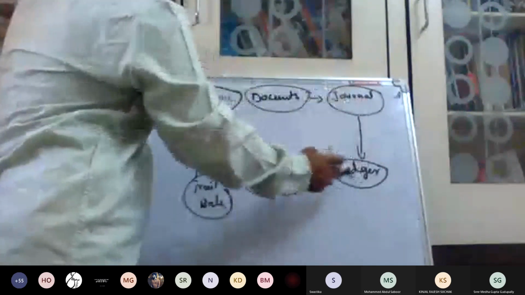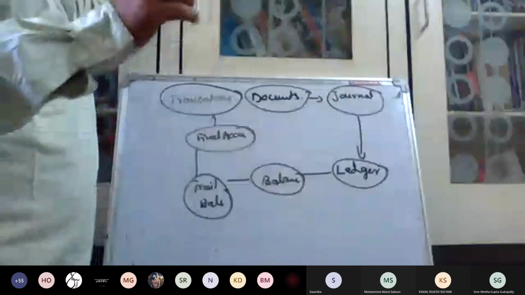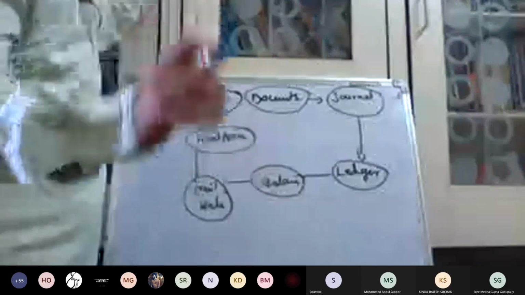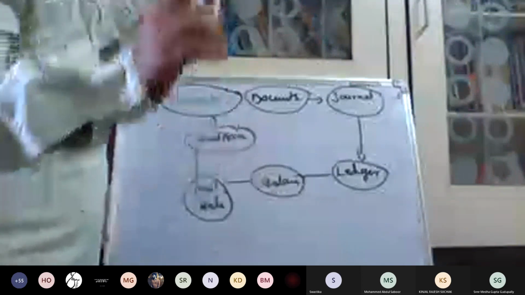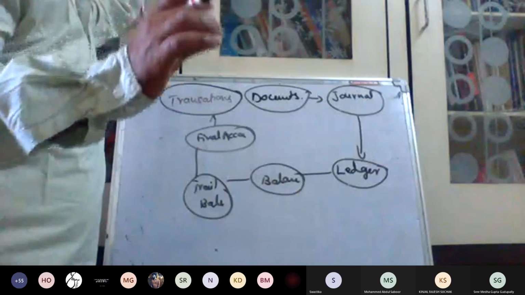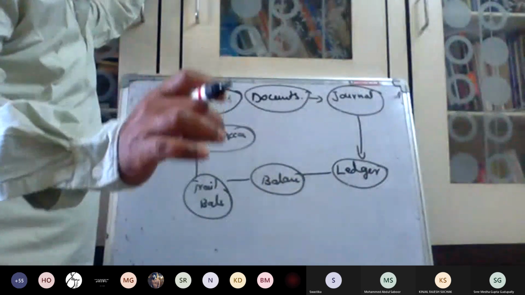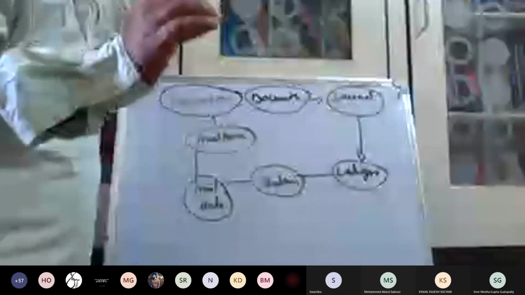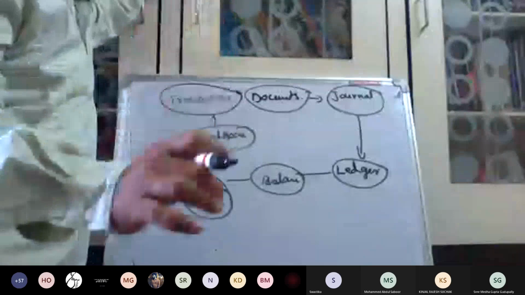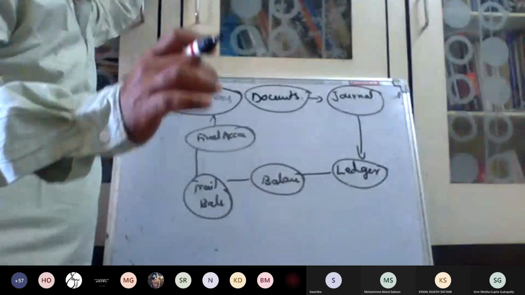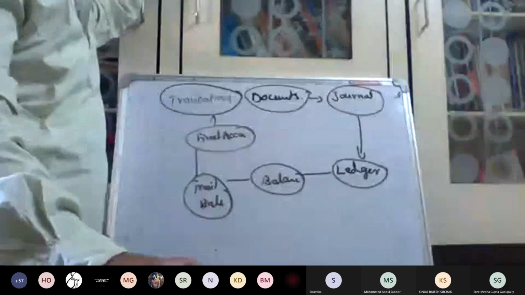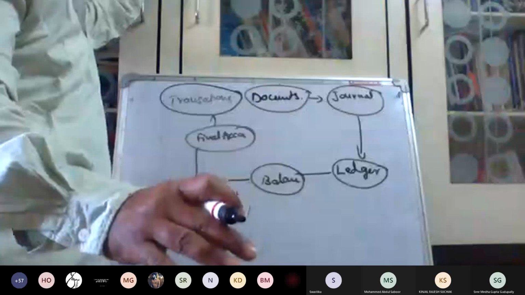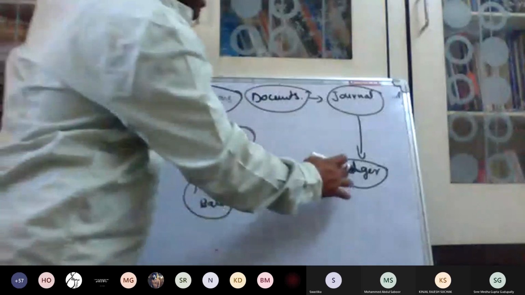Coming to after the journal, the next one is the ledger. It is a summarizing of the individual transactions that were recorded, where they are posted. Remember, it is an individual summarizing of similar accounts where they are posted. That book is called a ledger. Understood? It is a summarizing of the individual accounts. Those books are called a ledger.